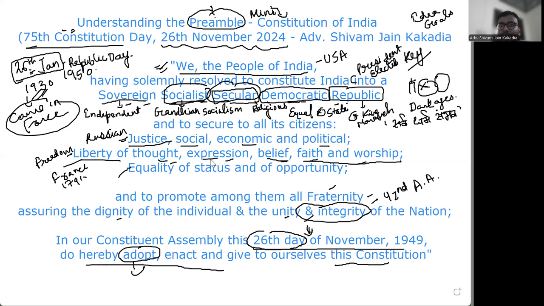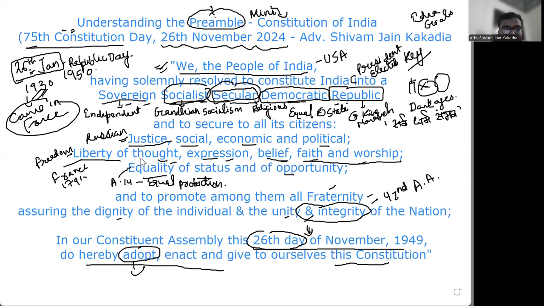This is the freedom that we have as a part of this democracy. Then we also have equality of status and of opportunity. Our constitution also provides, if you see Article 14, equal protection, which is borrowed from the UK and US respectively, which means at a very broad level, it is talking about societal equality, right?